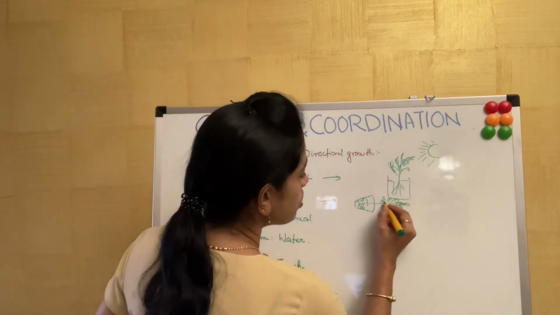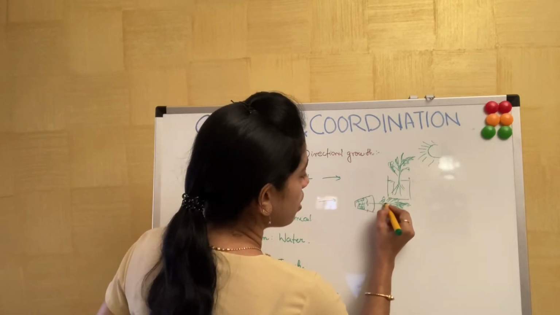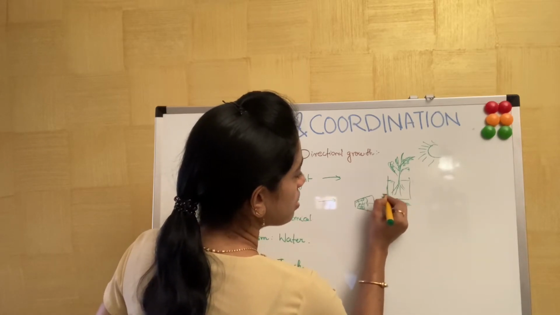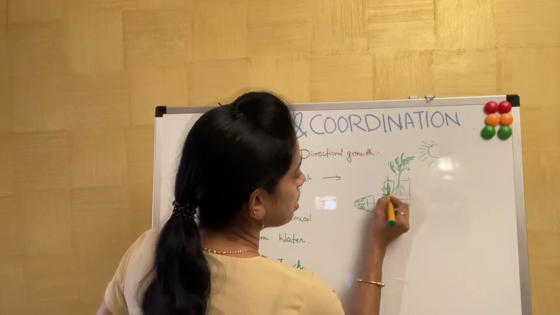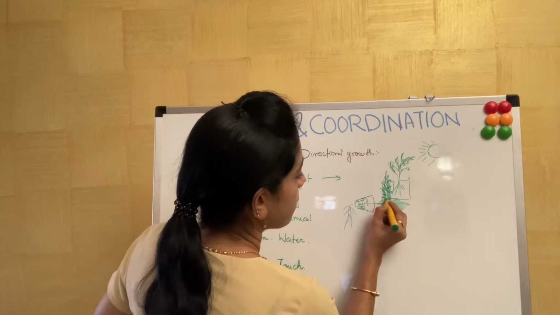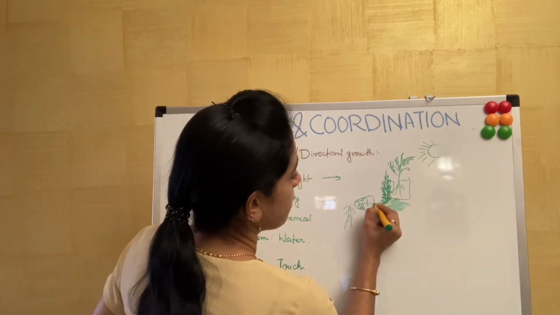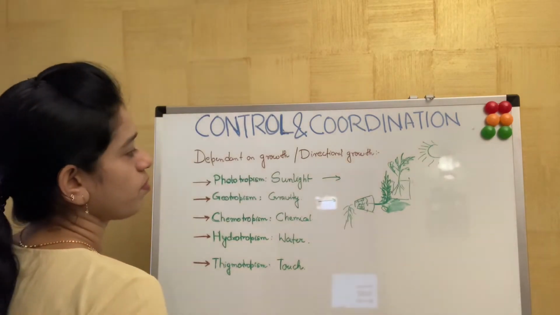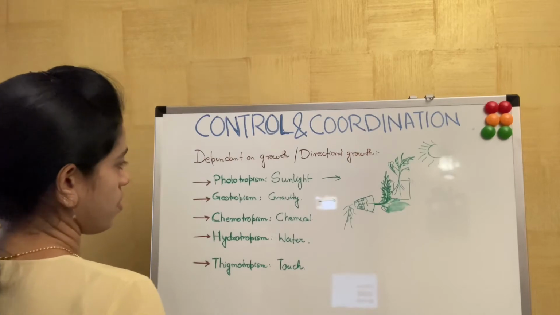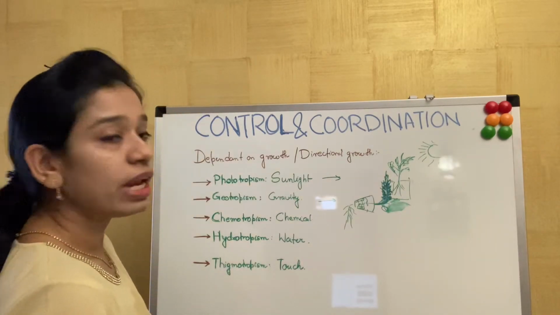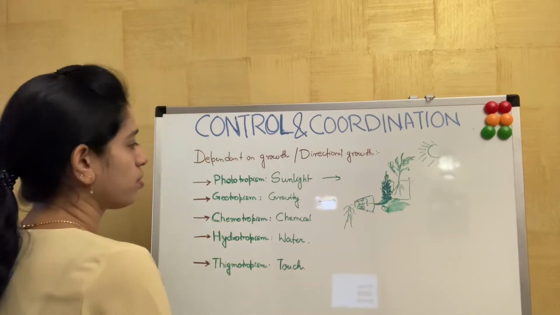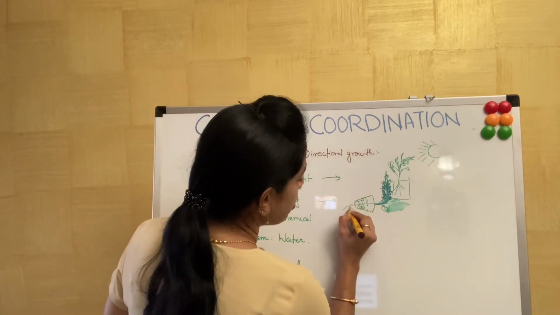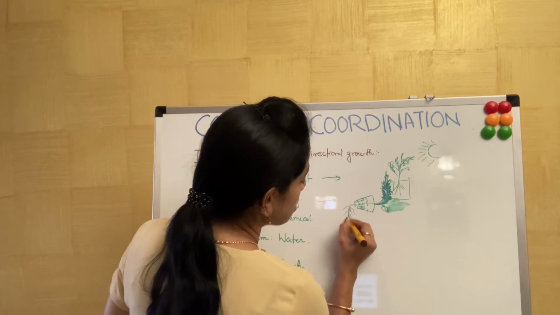After some days, we'll see that this plant bends and grows like this, while the roots start growing and come out of the pot like this.